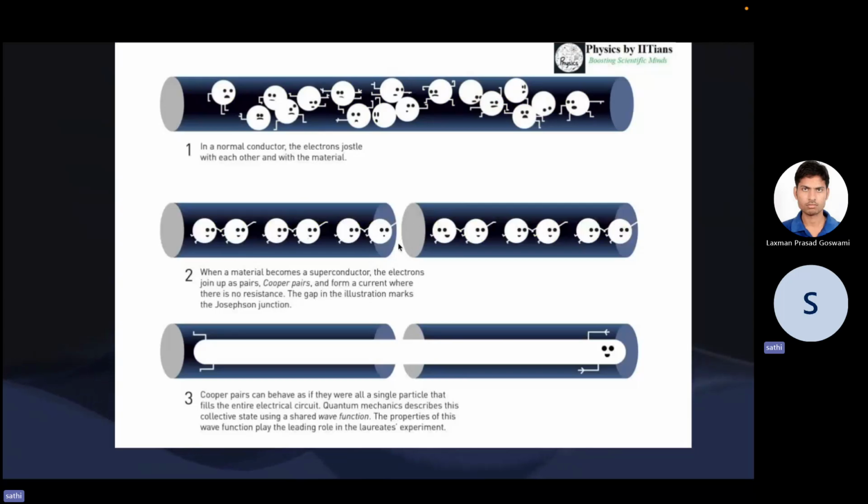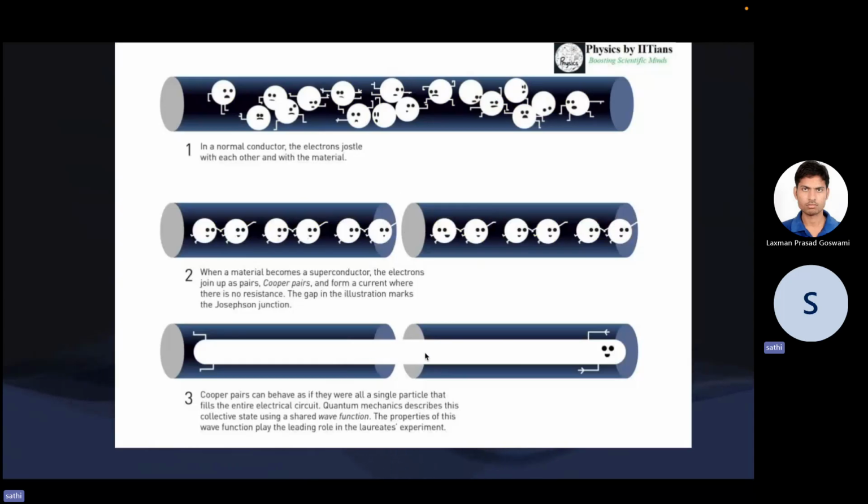And the gap between the two superconductors is a dielectric gap, which could be vacuum as well. So this whole thing is a Josephson junction. And now, these paired electrons can behave as a single particle because they are not repelling each other, but pairing with each other.